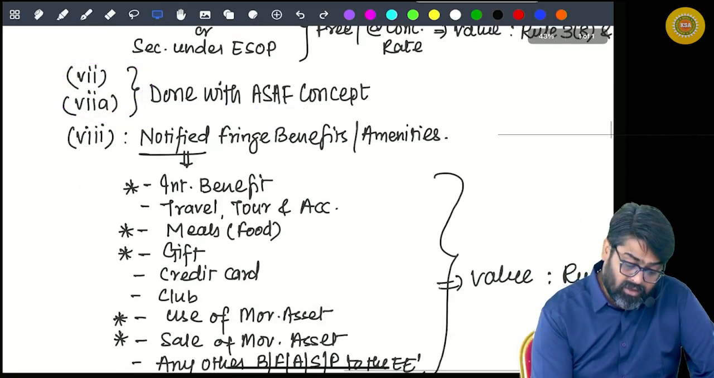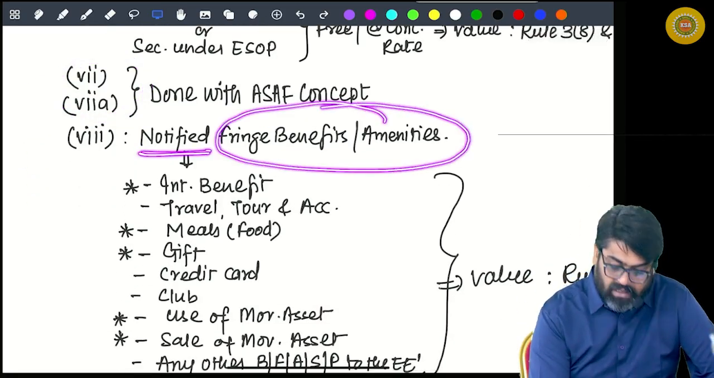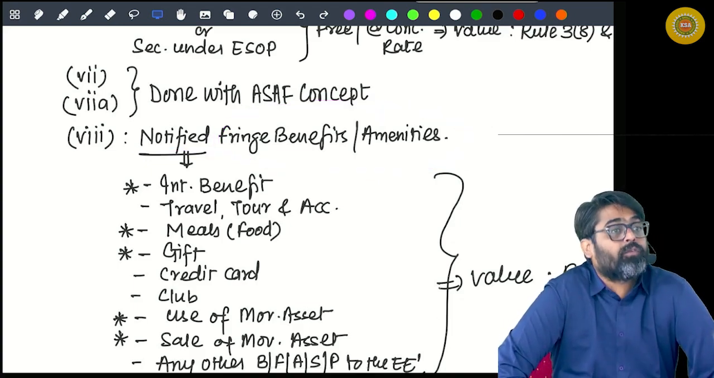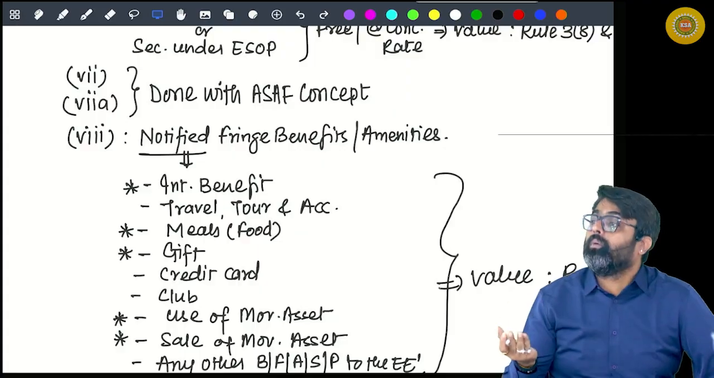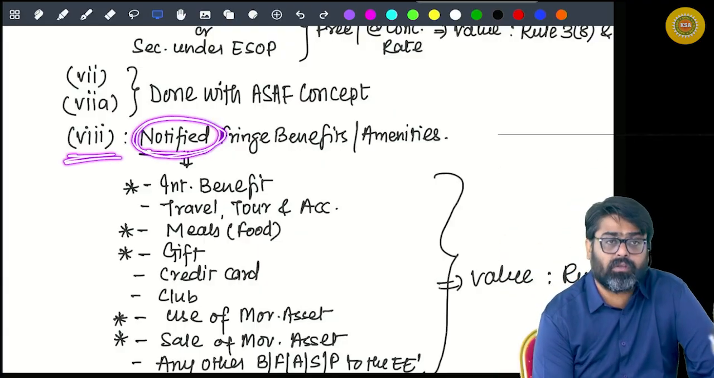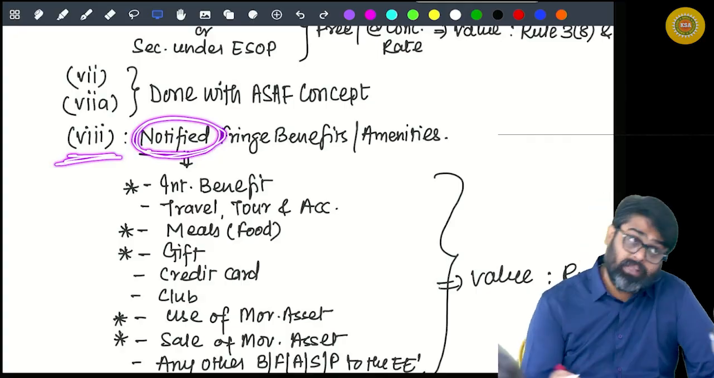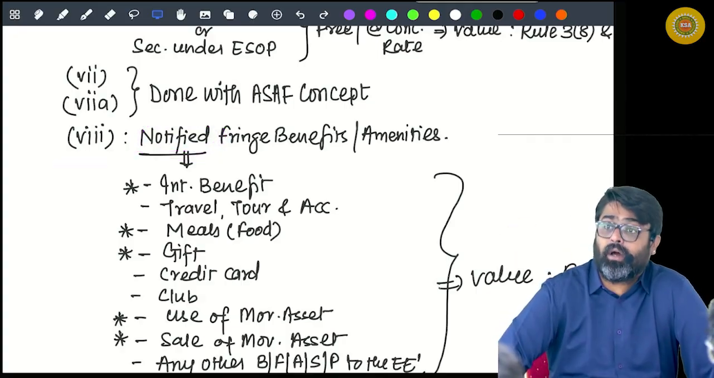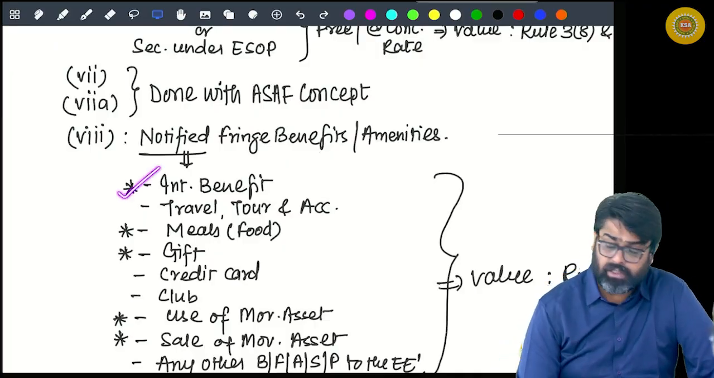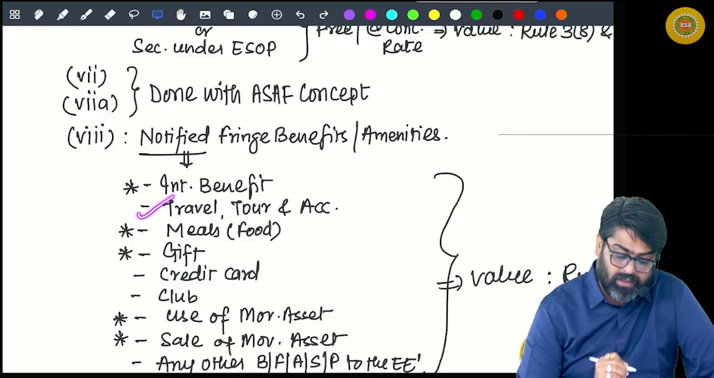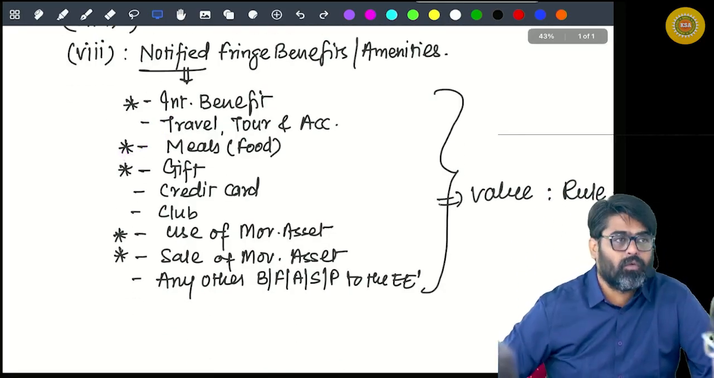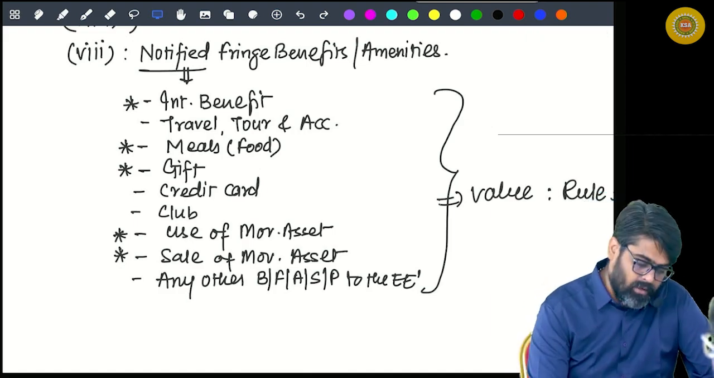Okay, now there are some notified fringe benefits or amenities. Fringe benefit means non-monetary benefits, which are notified for clause number 8. So these notified fringe benefits are also treated as your perquisite, taxable under the head salary. First is interest benefit. Second one is traveling, touring and accommodation facility. Third one is meals, food, etc. provided by the employer.